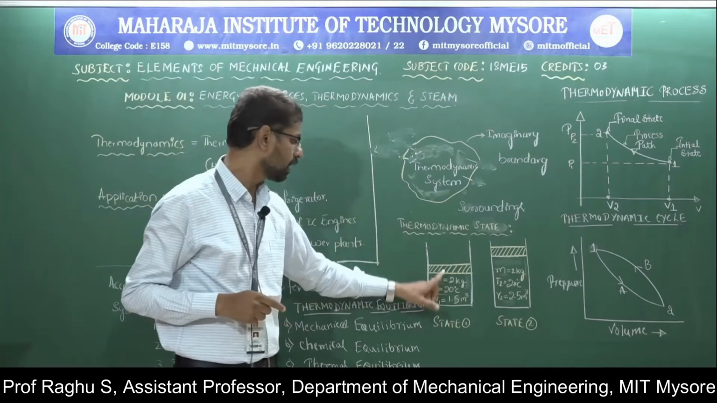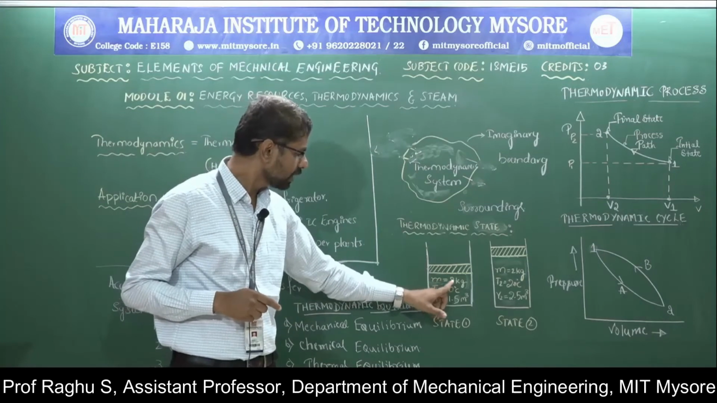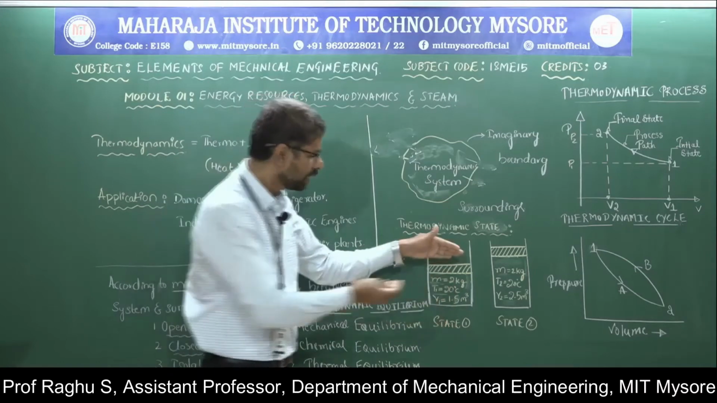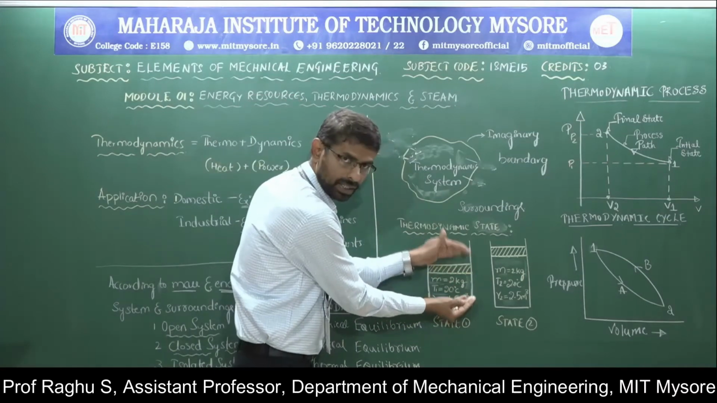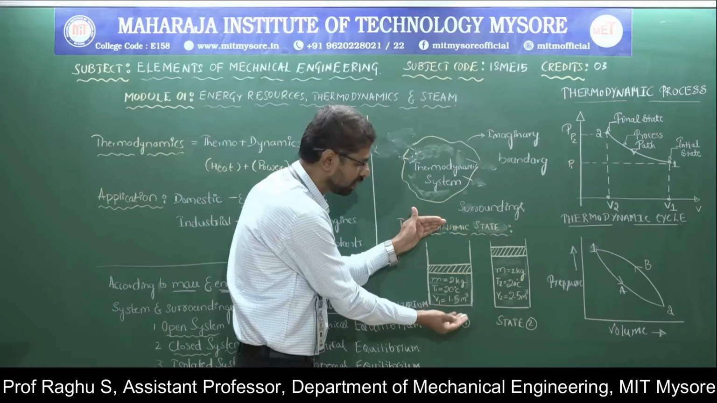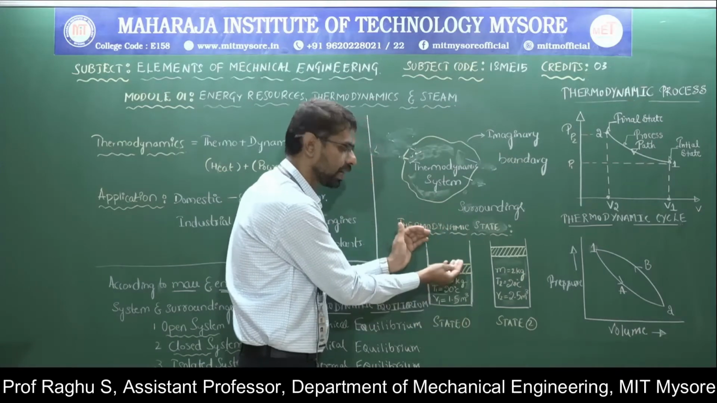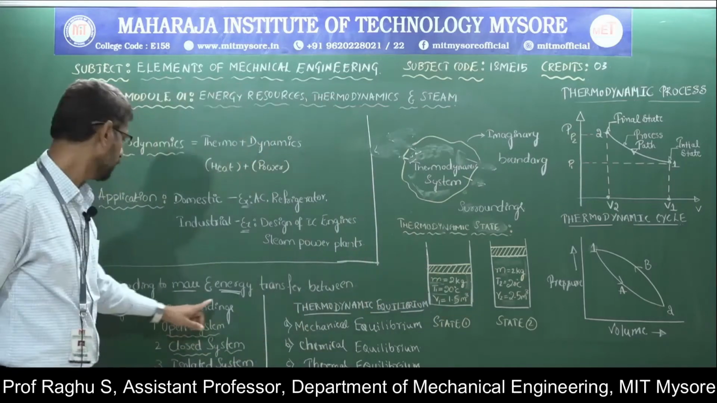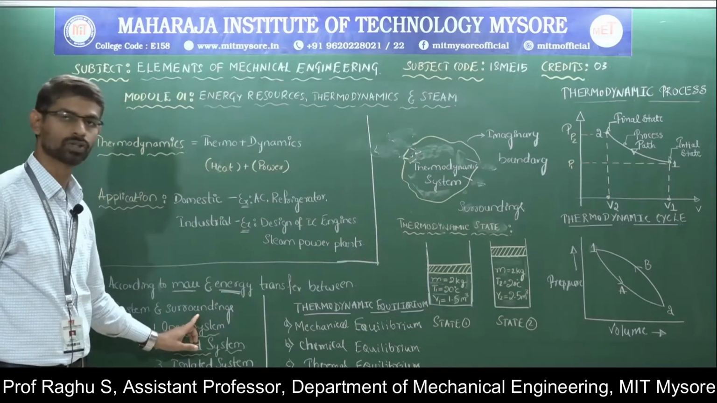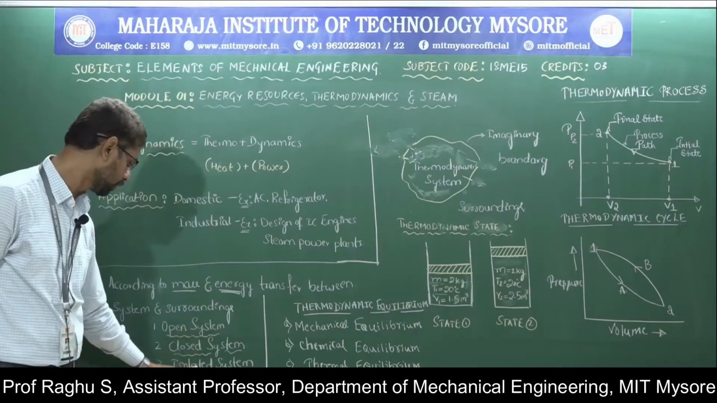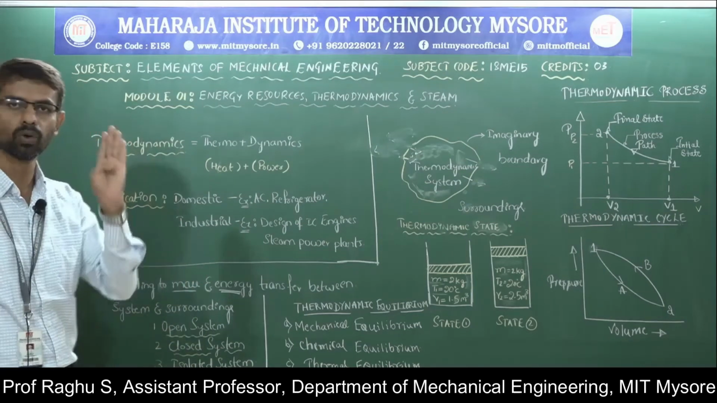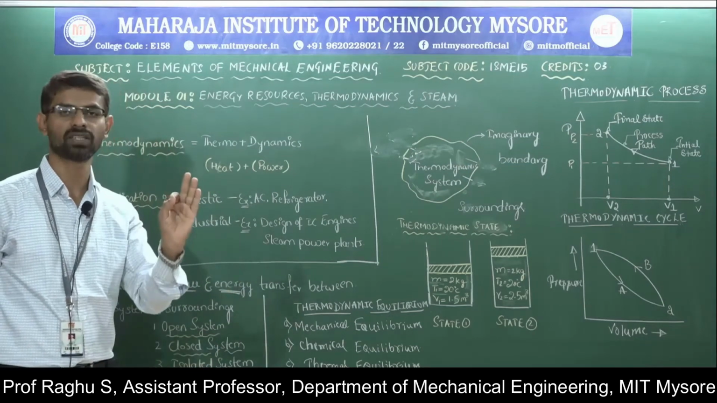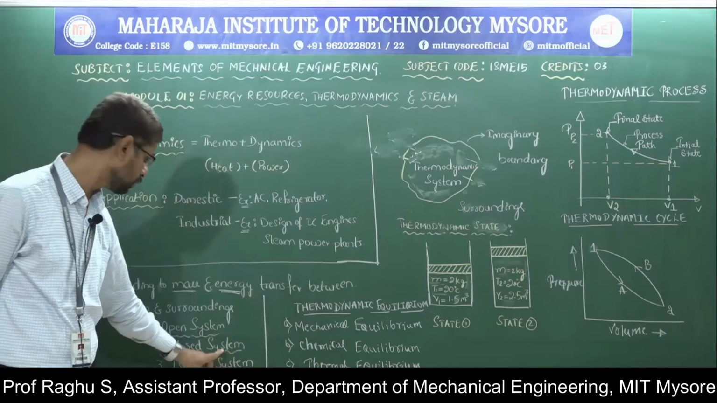For a closed system, an example is gas taken in a piston and cylinder arrangement. It has a fixed amount of gas, but energy interaction takes place: we can supply heat energy, and work is done by the gas. According to mass and energy transfer between system and surroundings, we have three systems: open, closed and isolated. In an open system, both mass and energy interaction take place. In a closed system, only energy interaction takes place, there is no mass interaction, therefore it has fixed mass.